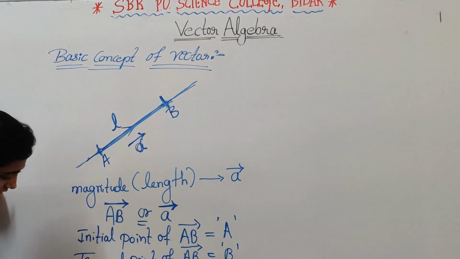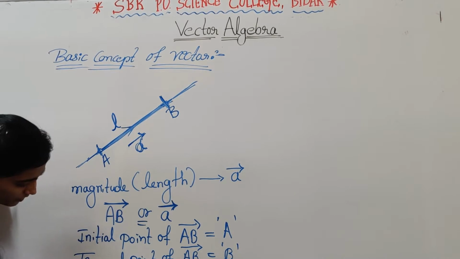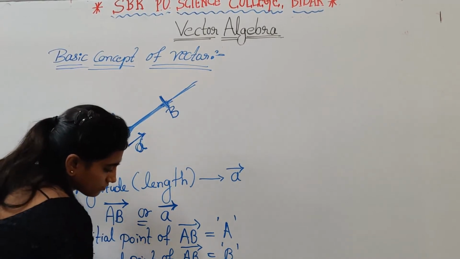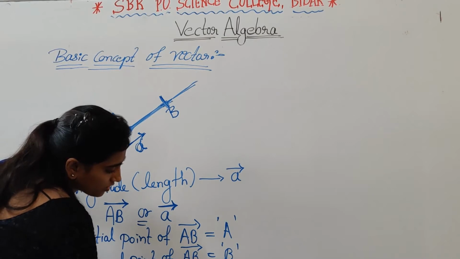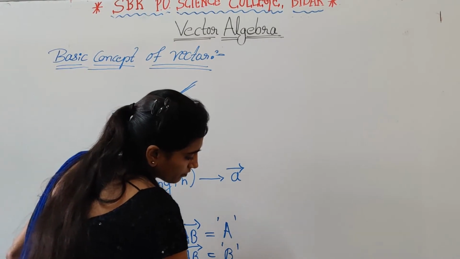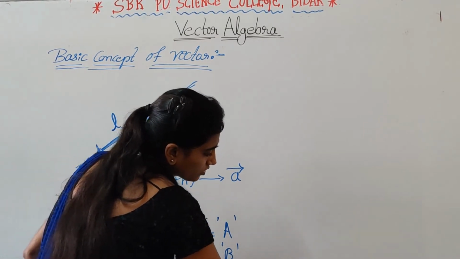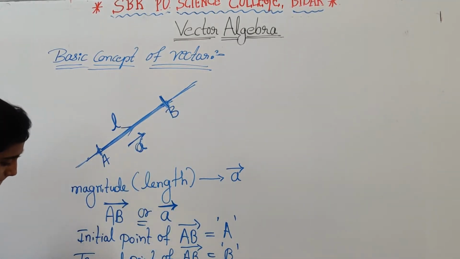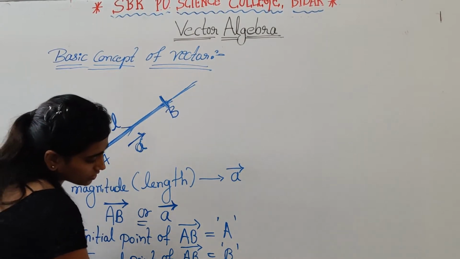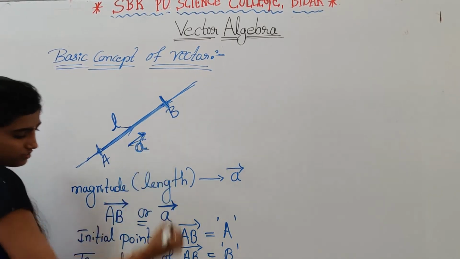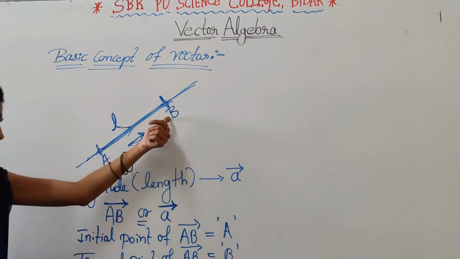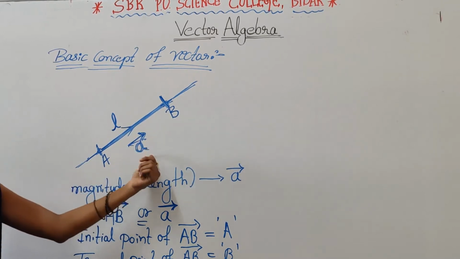So the distance between the initial point and terminal point of vector AB is the magnitude.